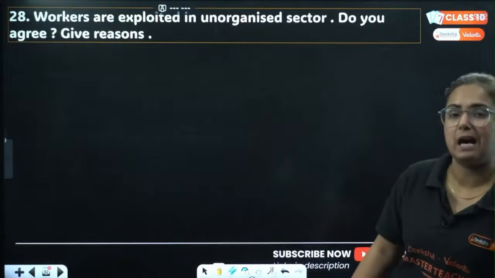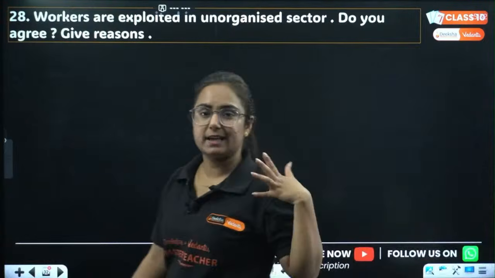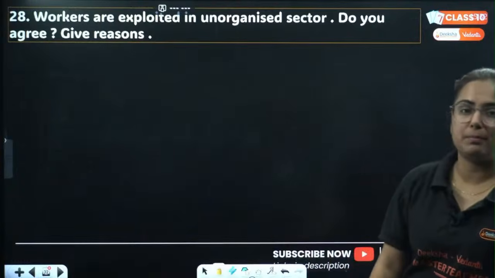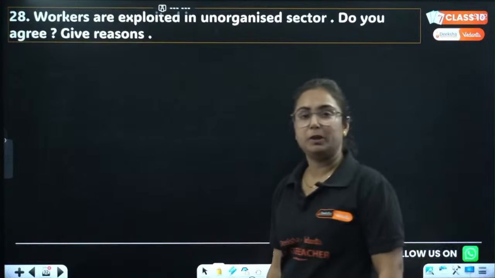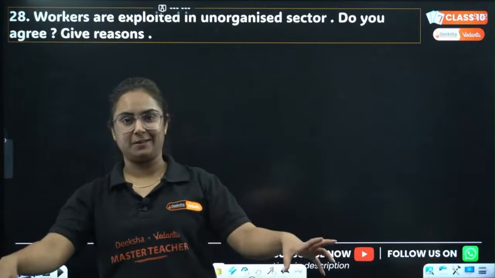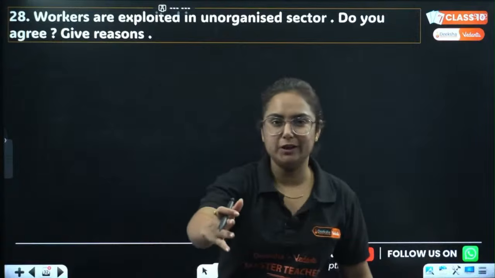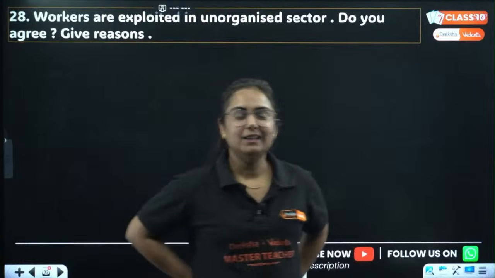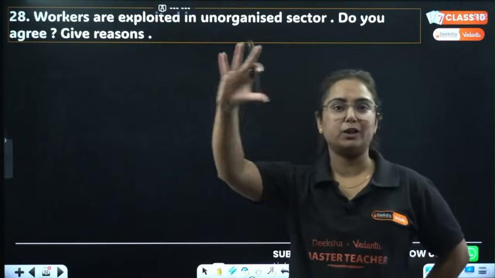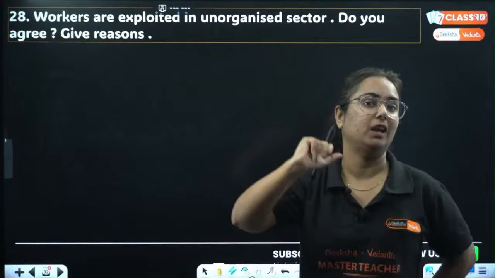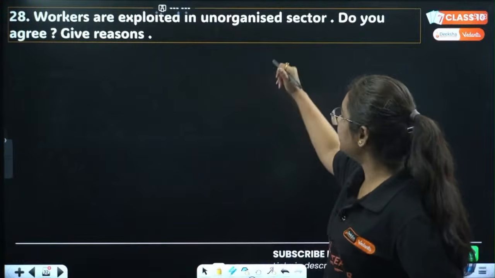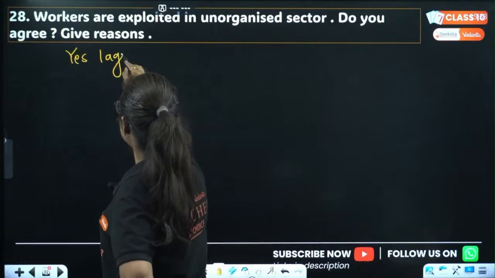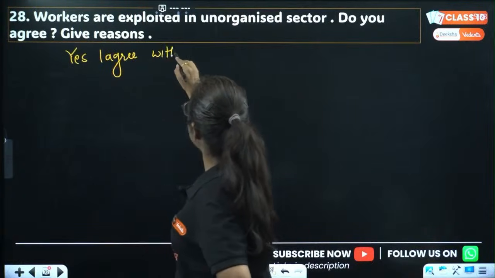Next question, an important one. Workers are exploited in unorganized sector. Do you agree? Give reason. Throughout the year you prepared one answer: write the difference between organized and unorganized sector. Now this question directly comes into an exam and you are stuck. What happened? You just need to understand the pattern of the question and write the same thing here. Workers are exploited in unorganized sector. Yes, I agree with this statement.